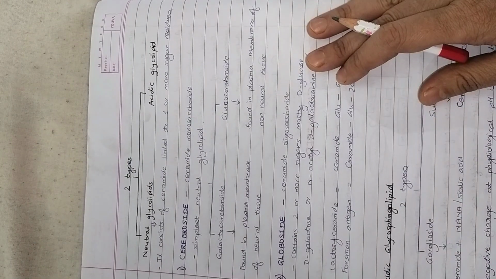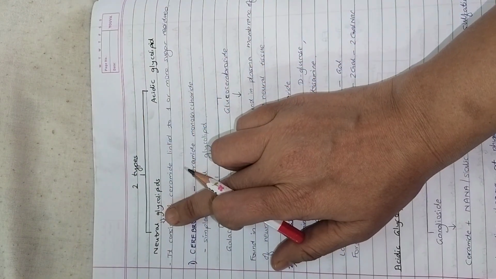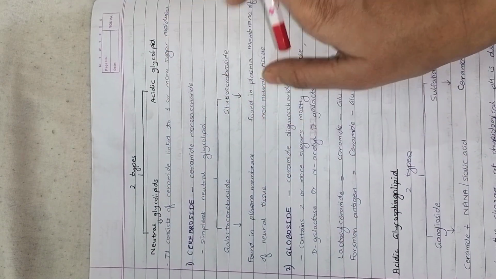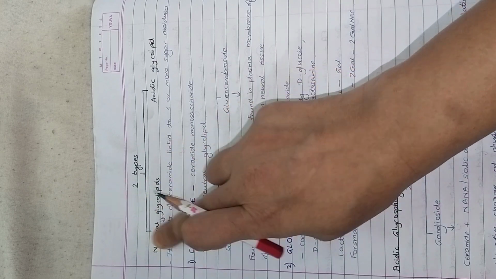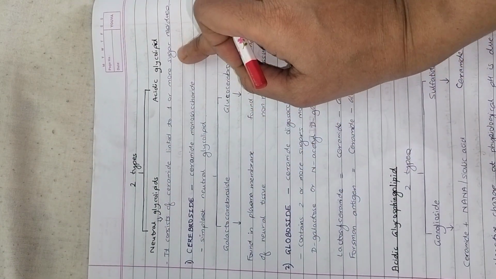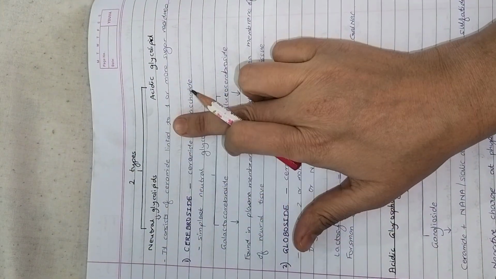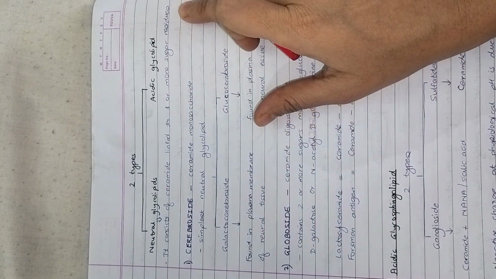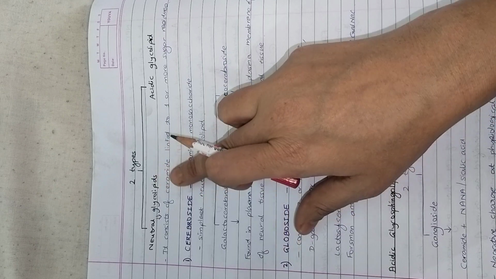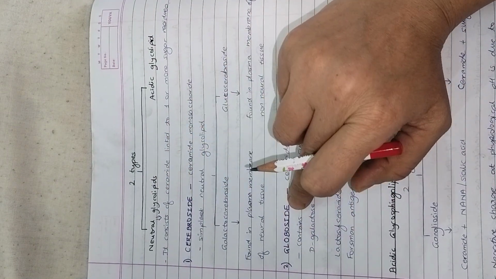Now coming to classification, glycolipids are classified into two groups: neutral glycolipids and acidic glycolipids. Neutral glycolipids consist of ceramide linked to one or more sugar residues. Again, under neutral glycolipids there are two subgroups, that is cerebrosides and globosides.